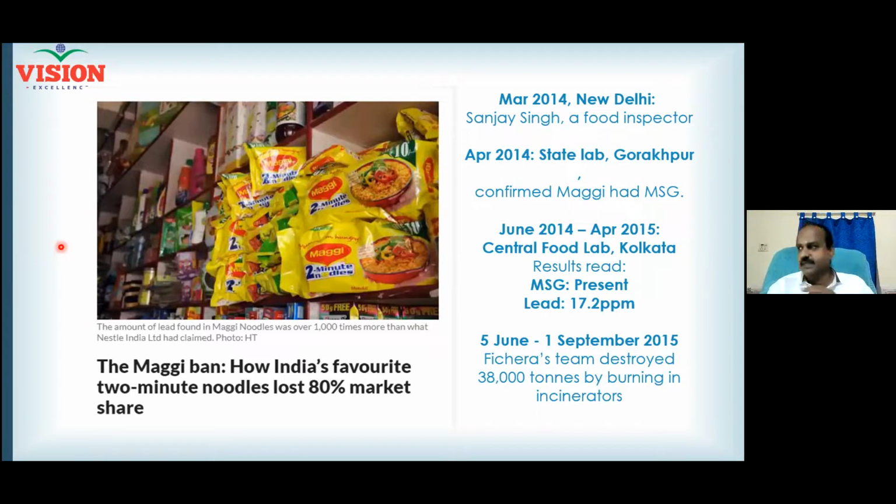And now again considering Sanjay Singh, he took, let us say, 20 samples of Maggi packets. All 20 samples sent to the lab and 20 readings come to him. Now he is taking a decision to file a case against Maggi. He's going to put a petition. And for that, how will he use the data? Will he file a petition based on one single data or based on the average calculated from the data? Hopefully, we calculate the average, isn't it?